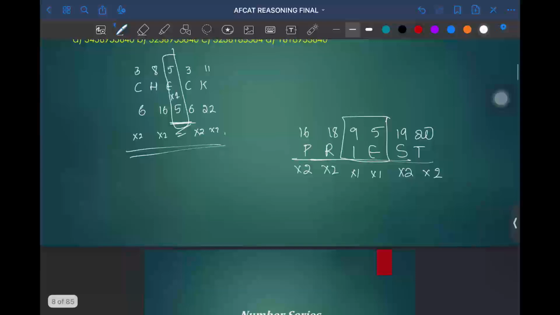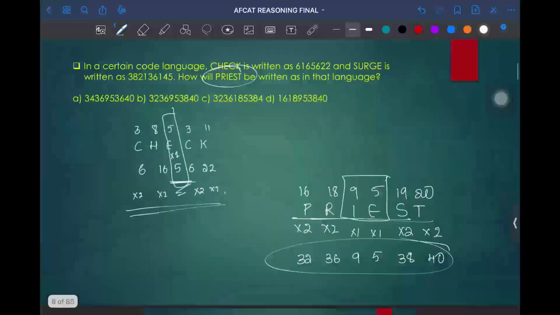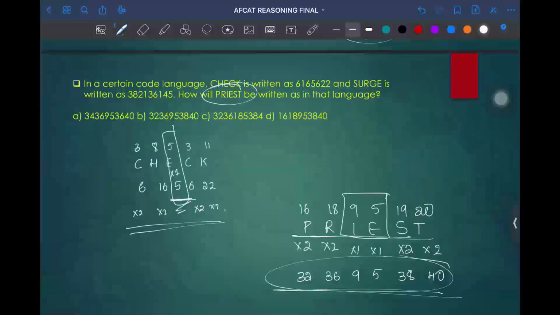16 into 2 is equal to 32. 16 into 2 is equal to 32. 18 into 2 is equal to 36. I is equal to 9, E is 5. 19 into 2 is equal to 38. 20 into 2 is equal to 40. Okay. So by seeing this answer, what will be the final answer? Option 30, 32. So the first term is wrong. 32, 36, 9, 5, 38, 40. Option B will be the answer.